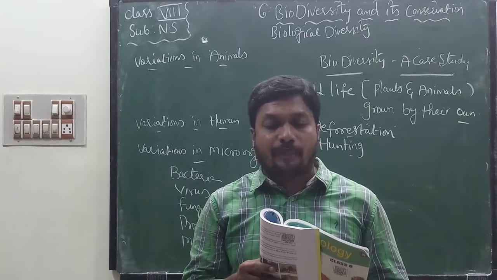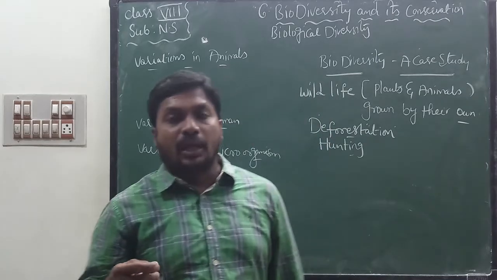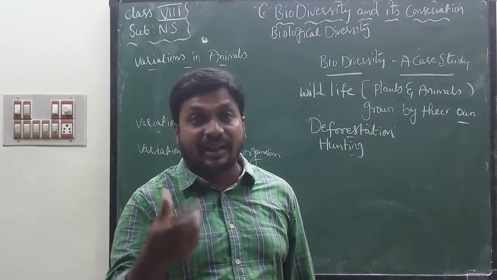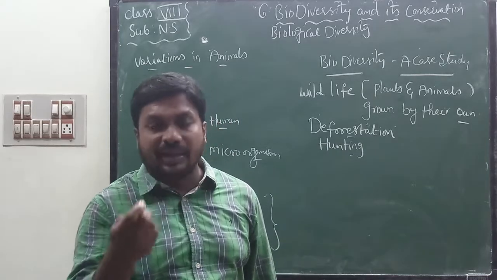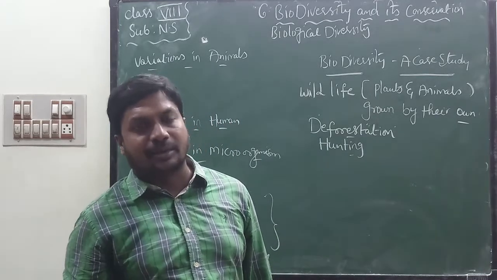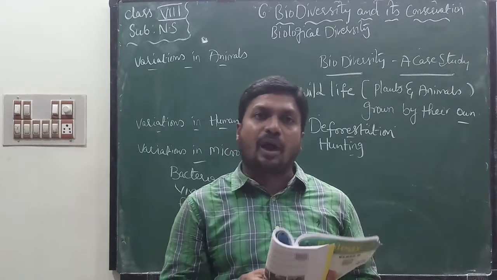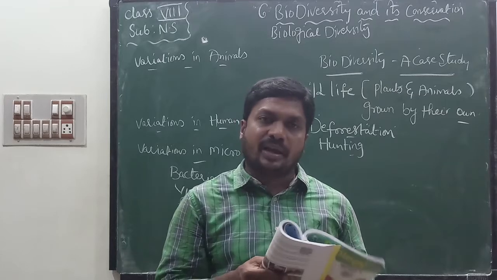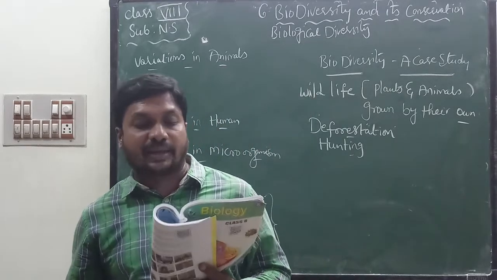What might have happened to the tigers of Ramagundam? For example, if you hunt the deer, tigers won't get food due to lack of deer here. The food chain will be disturbed and tigers won't get food, so they die due to lack of food. Do we find tigers anywhere else in our state? Yes, we can find only a few tigers in some areas.